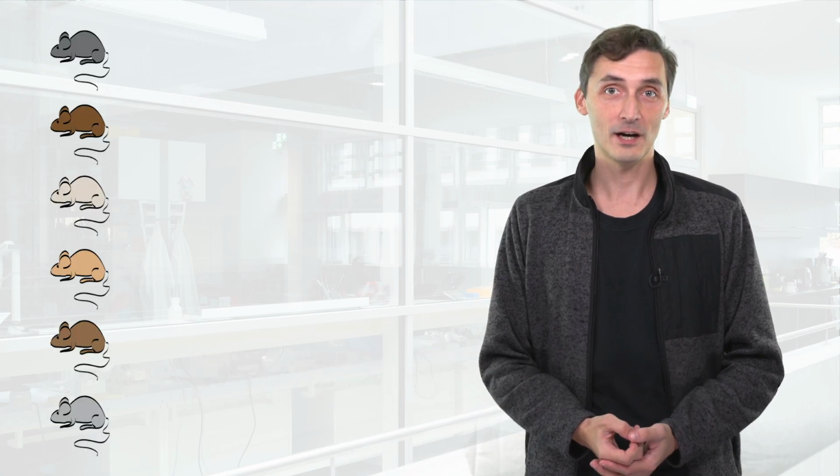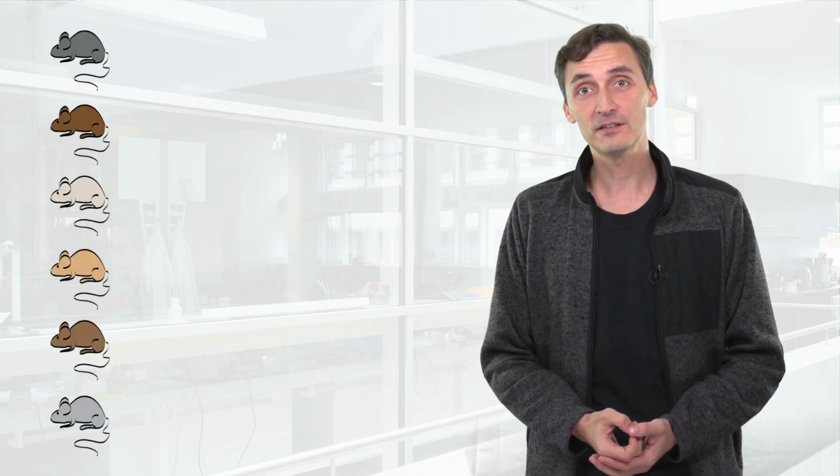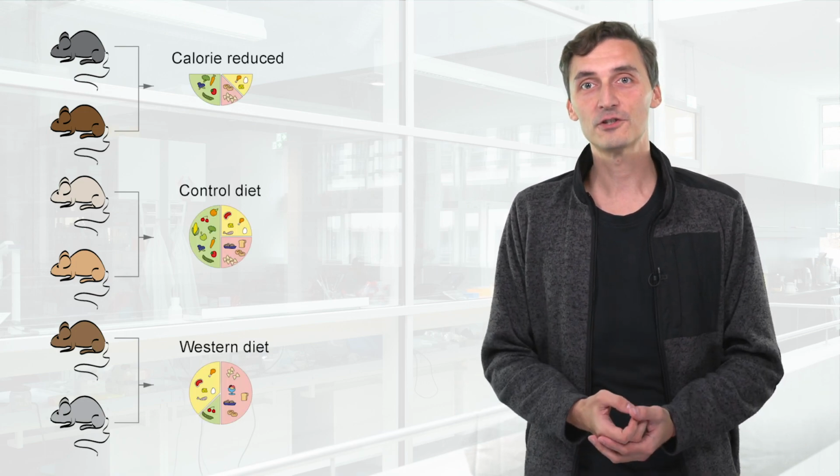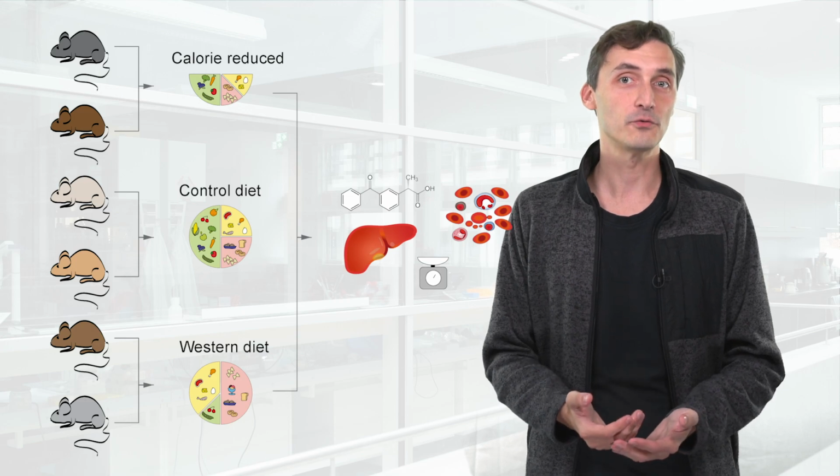The experiment started by setting approximately 1,200 outbred, meaning genetically different mice, on 3 different diets. The control diet, as much food as you want, caloric restriction, when the mice got only 60% of food amount of the control diet, and Western diet, which is rich in butterfat and sugar, like this chocolate chip cookie. These mice were kept on the diets for 5 months and at the end of experiment extensively phenotyped and genotyped. A total number of 55 phenotypes were obtained, among them the fur color, the body weight, the cholesterol levels in the blood, as well as blood cell composition.